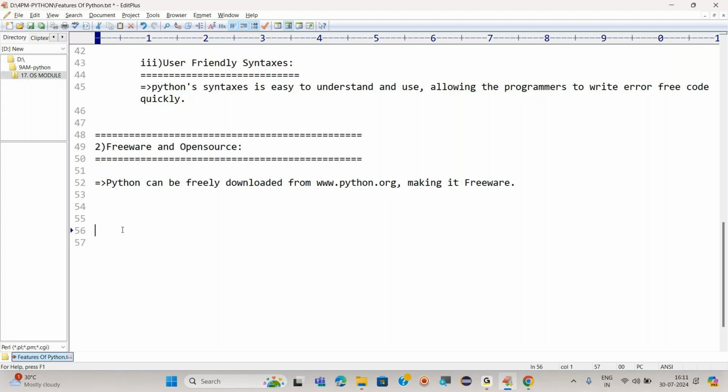But the source, whatever he has written to make Python, is now with the Python Software Foundation. Python nowadays is being taken care of by whom? Python Software Foundation. That means the PSF has the same source that Guido van Rossum had.